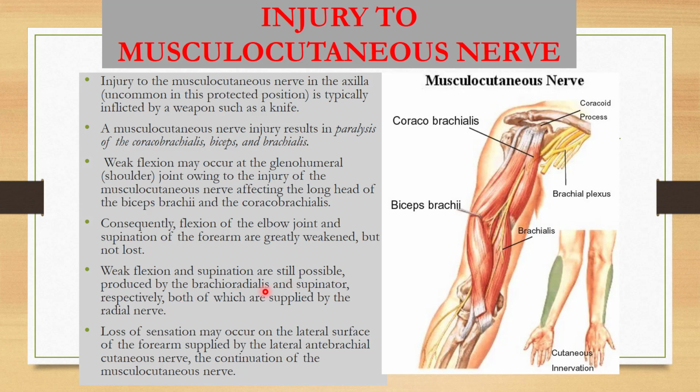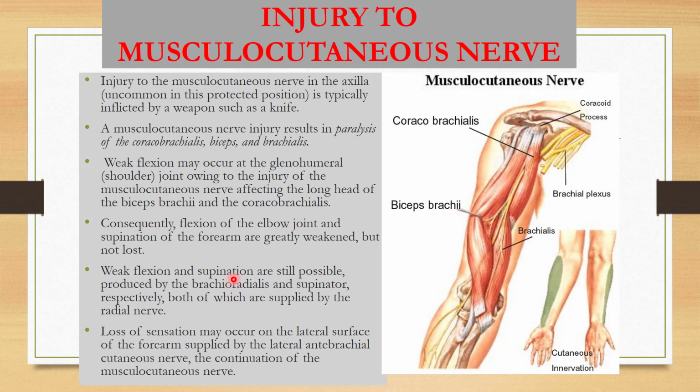Weak flexion and the supination are still possible, produced by the brachioradialis and the supinator respectively, because the brachioradialis produces the flexion and supinator causes the supination, and they are supplied by the radial nerve. So there is weak flexion and supination. They are still possible because the radial nerve is intact.